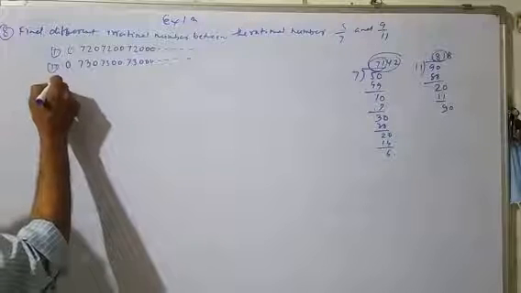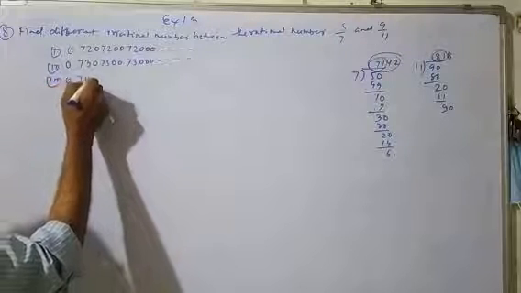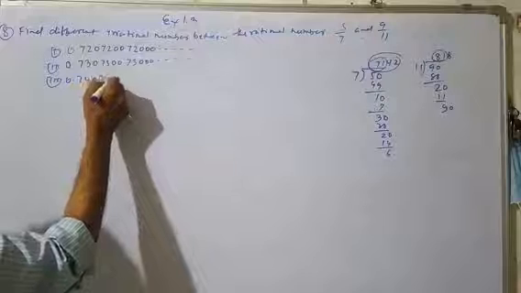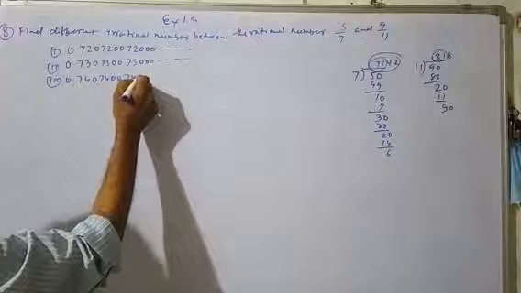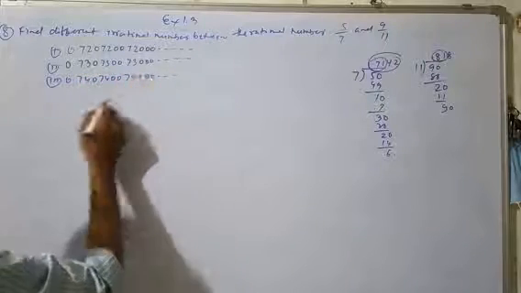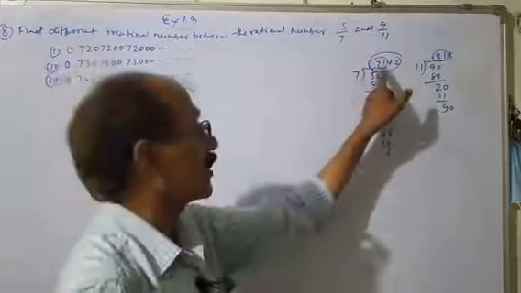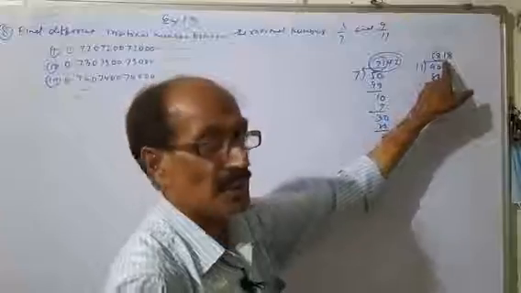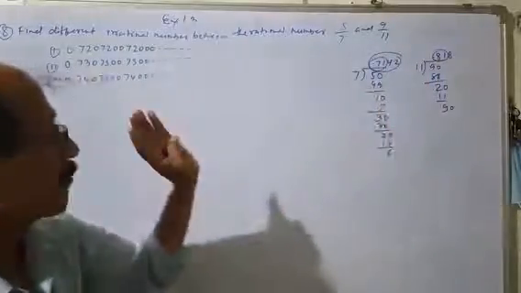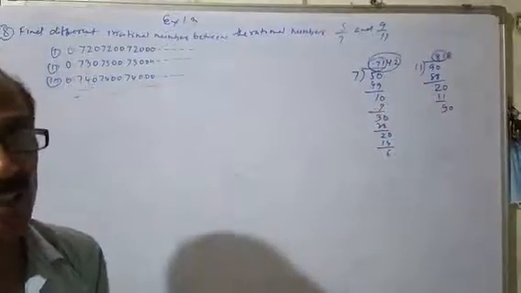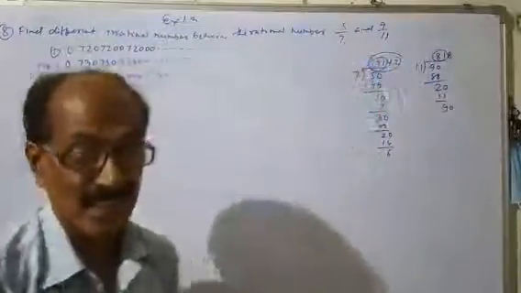The third number is 0.74007400074 and so on. Similarly, we can write different numbers between 0.71 and 0.81. Many irrational numbers can be placed between these two rational numbers.